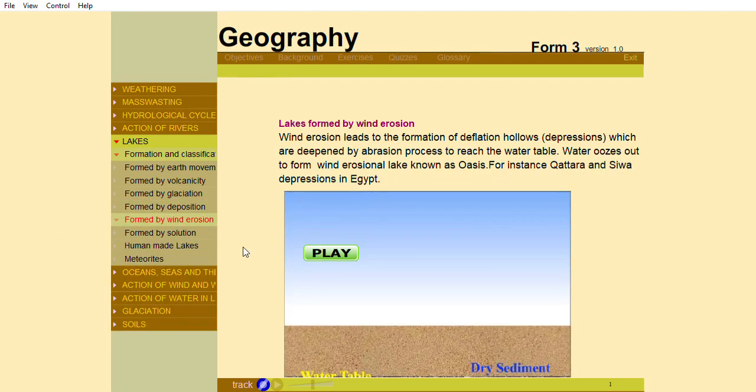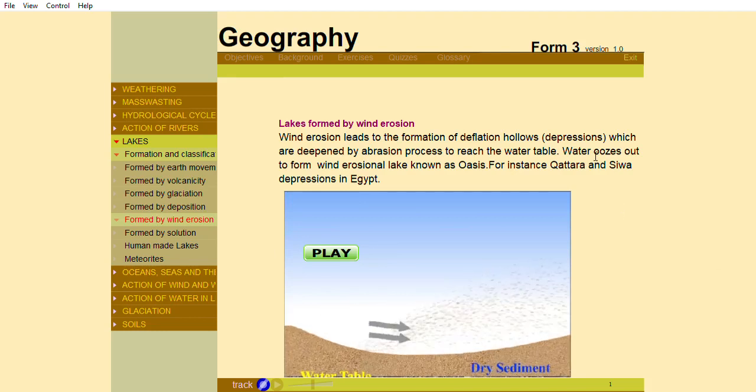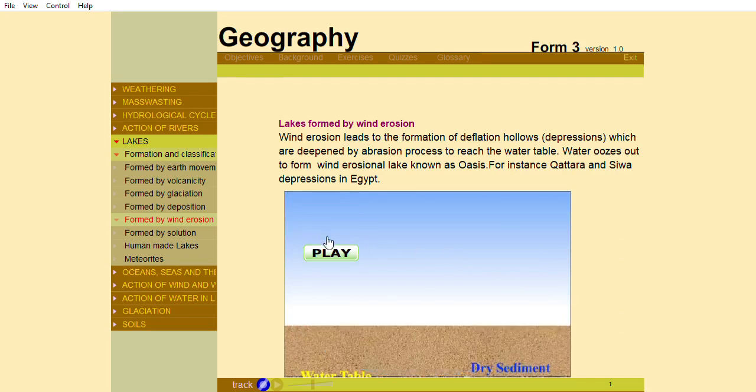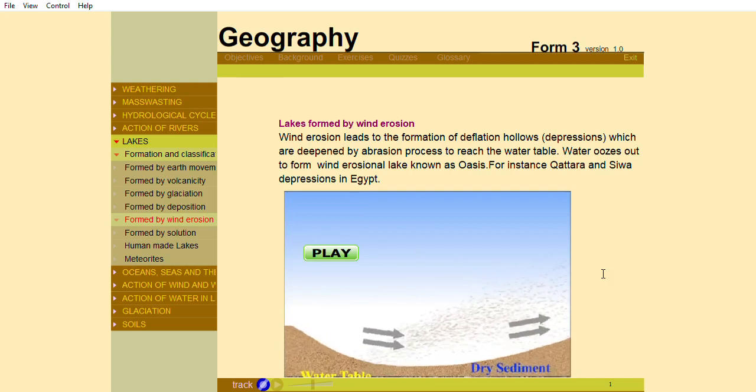Lakes formed by wind erosion. Wind erosion leads to the formation of deflation hollows or depressions which are deepened by the abrasion process to reach the water table. Water oozes out to form wind erosional lakes known as oases. For instance, Qattara and Siwa depressions in Egypt.